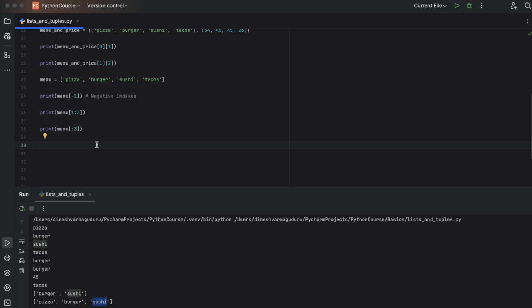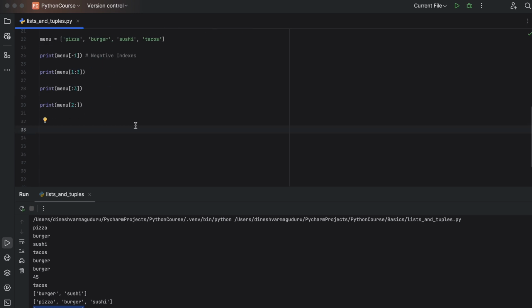And you can also print the same till the end of the list. So you can use 2 colon and just leave the end like that, so that it will consider everything from 2. 2 is 0, 1, 2, sushi, and the end is tacos. So if you run, it says sushi and tacos. So this is a shortcut to select everything on one end of the list, cutting the list at some point and taking everything before or after that point. If you don't provide anything on the left side, it will consider everything on the left. If you don't provide anything on the right side, it will consider everything on the right from that index.